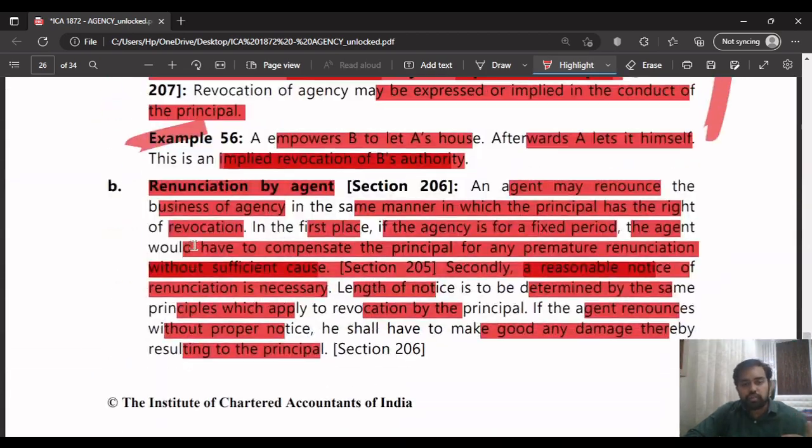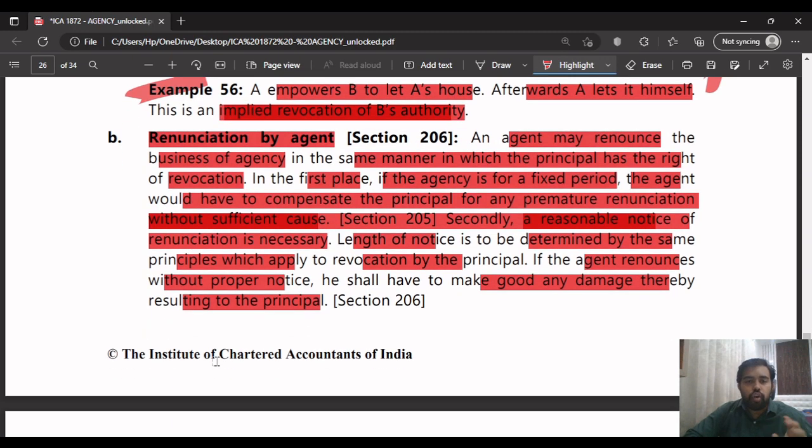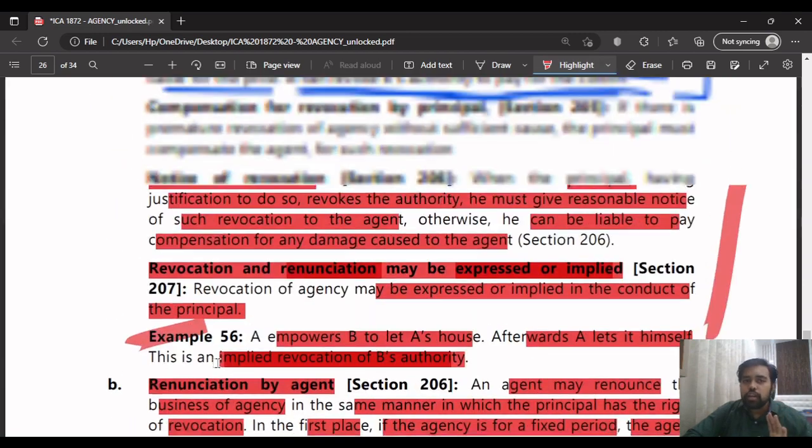Main difference. The rest of the things you can read on your own: that he has to compensate if it is done without sufficient cause and has to give reasonable notice, and if he renounces without any proper notice, he has to make good the loss. The same thing will apply to the revocation as well.